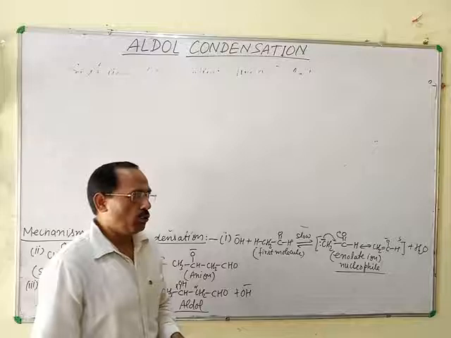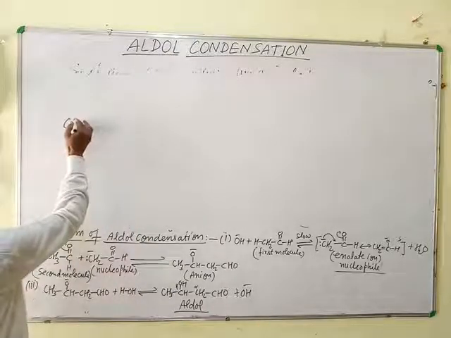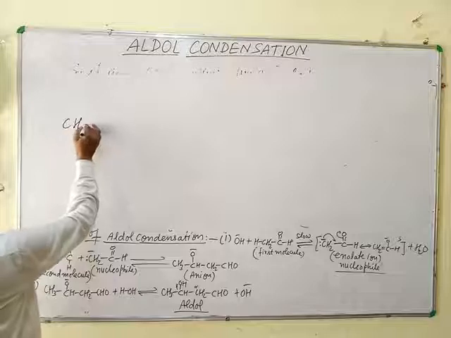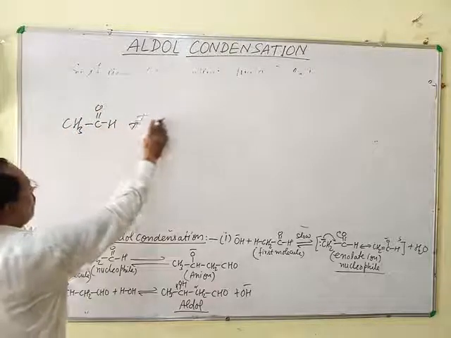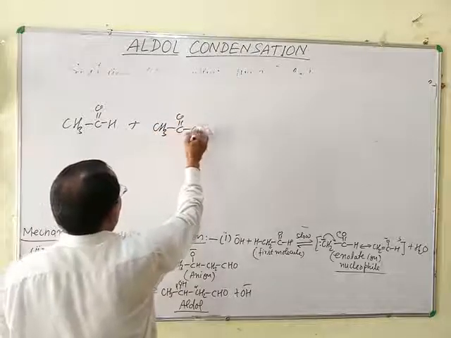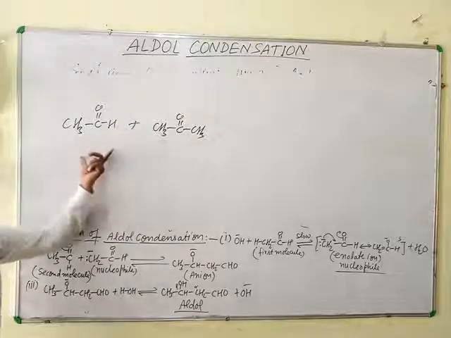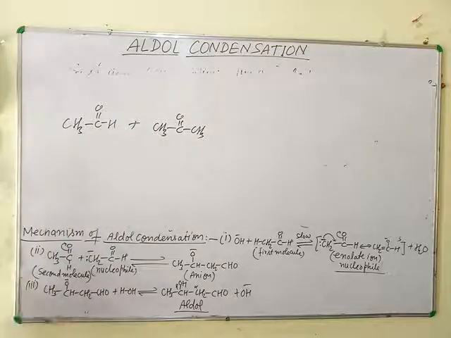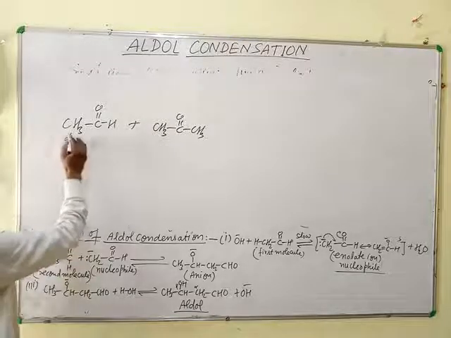For example, if the cross aldol condensation is carried out between acetaldehyde and acetone, in both species alpha hydrogen is present.